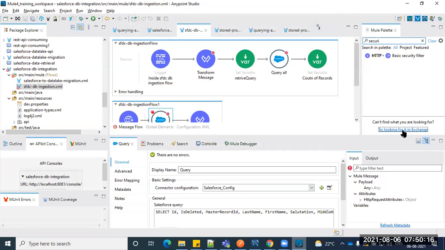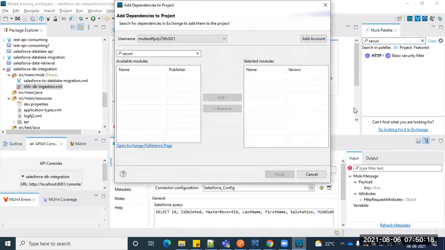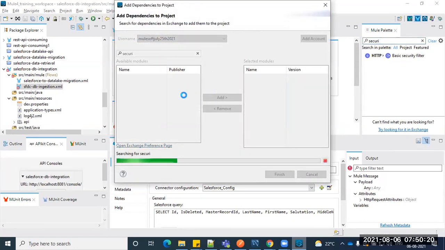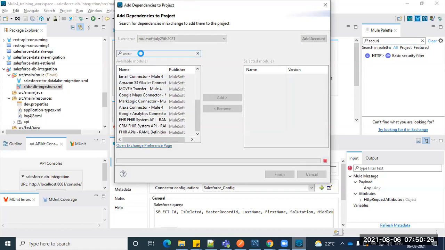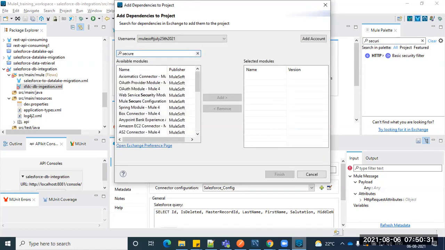Just looking into the Exchange. We have to add the connector, guys. Let me show you that one.